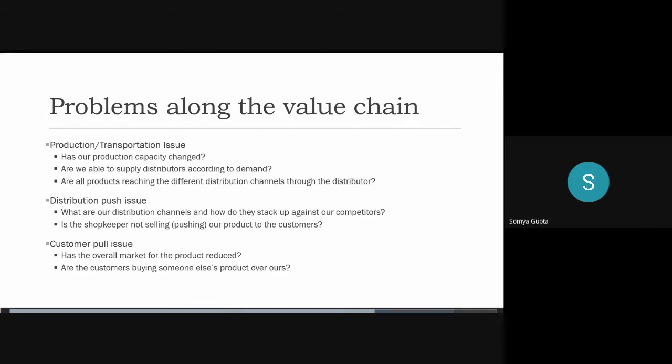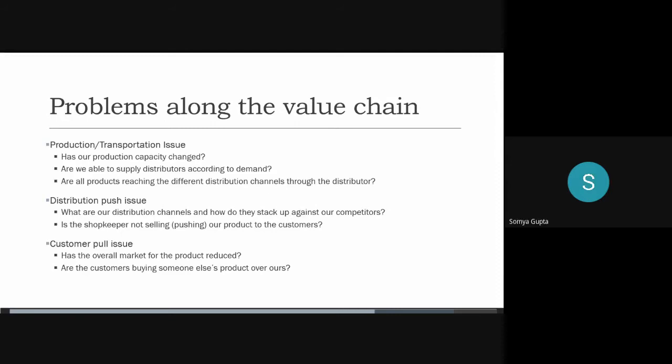Yeah, just one thing. Try and relate these things to what we've done so far. For example, in the production/transportation issue, we ask whether our production capacity has changed. Suppose the answer was yes, it has changed and we're producing less than before. Then we can relate that to the profit structure we made in the beginning. When we divided revenue, we had number of units. If the number of units is decreasing, we can relate that to here. Yes, our production capacity has changed, and now we look into why it has changed. So just try and relate all of these things with what we've done so far, and it'll become more of a flow and easier for you.